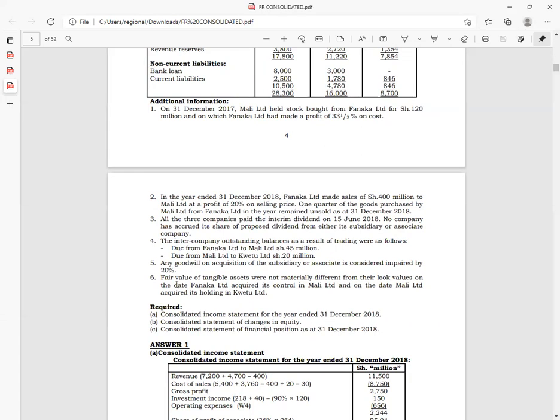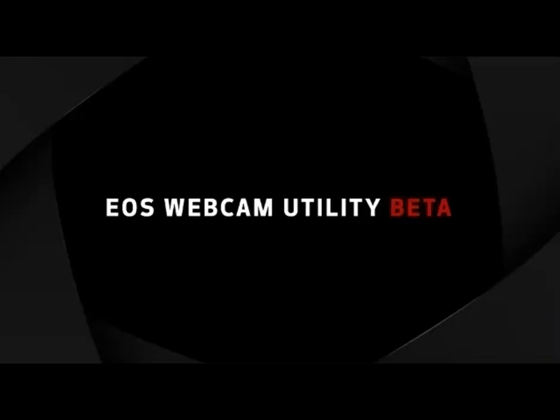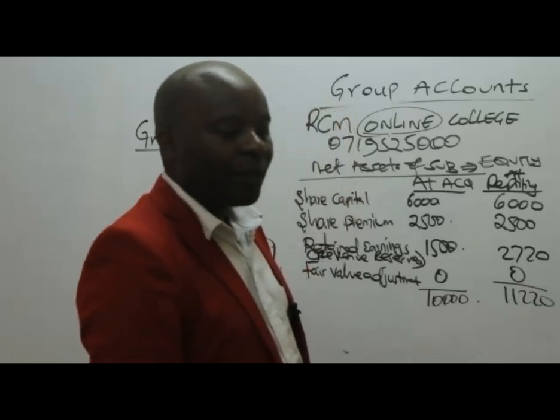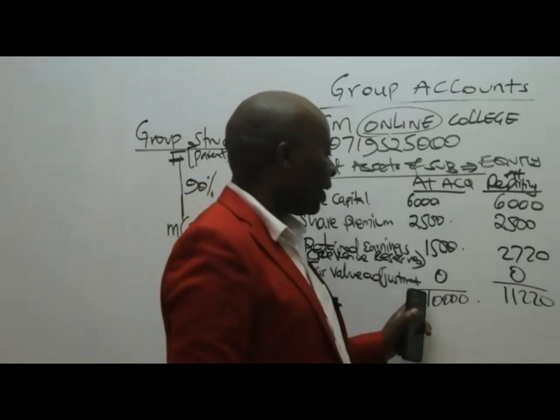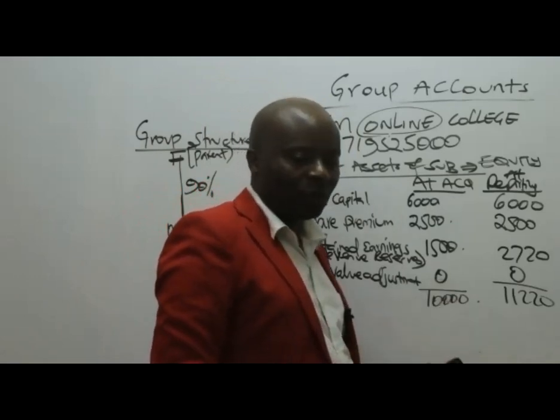Number 6, fair value of tangible assets were not materially different from their book values on the date of acquisition. So there were no fair value adjustments. Fair value adjustment is 0.